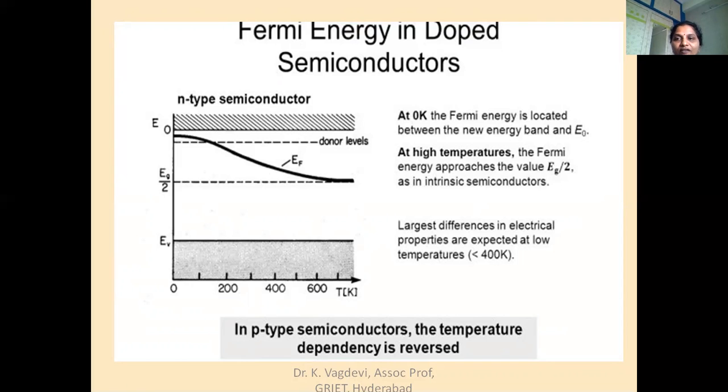So in this class, we have discussed the n-type semiconductor, position of the Fermi level, total carrier concentration, and the donor energy level ions. Thank you.